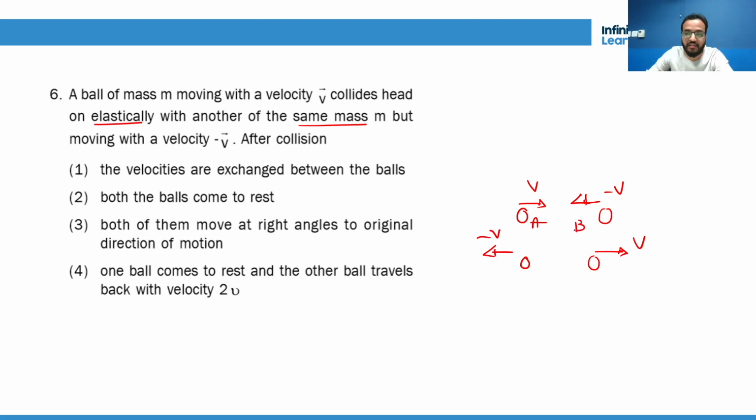If this is A, this is B, A will go back. Both balls come to rest. Both of them move at right angles. One of the balls comes to rest, another ball travels back with velocity. No. First option is right, that they exchange their velocities.